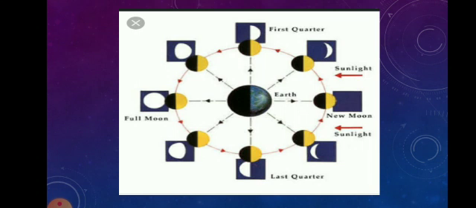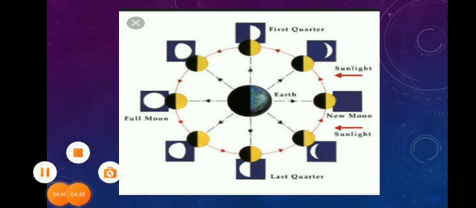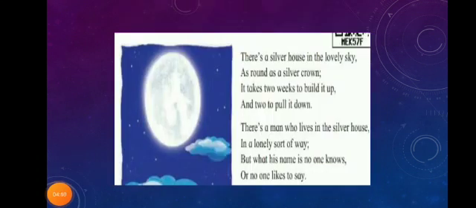So these were some of the scientific terms related to the poem. Now let us start with the poem explanation. Come on, let us start. So first stanza, what is given?